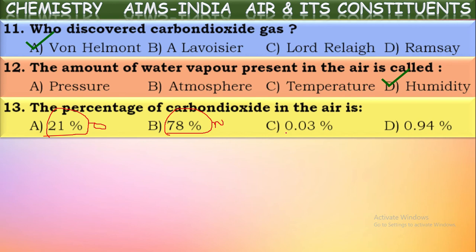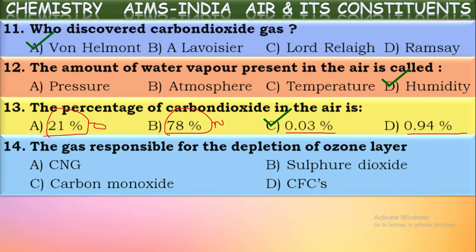So this 0.03% is the percentage of carbon dioxide in atmospheric air. Of course, the remainder is of noble gases, we know. So 0.03% carbon dioxide is present in the atmospheric air by volume.